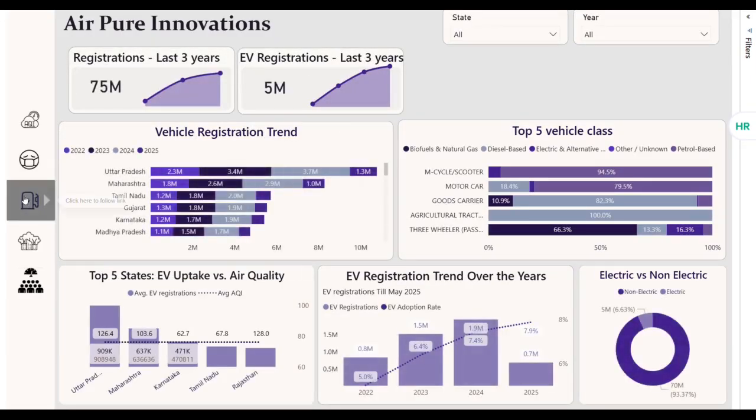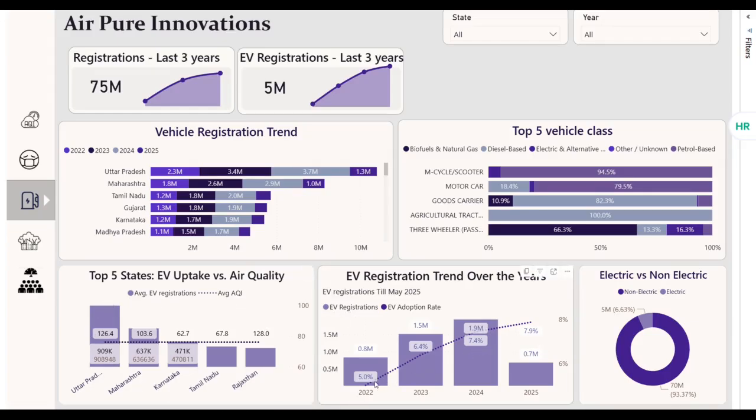Next, let me take you all through the vehicle registration dashboard. As you can see, Uttar Pradesh has the highest number of vehicle registrations across India, followed by the states of Maharashtra, Tamil Nadu, Gujarat, Karnataka and Madhya Pradesh. These are the top five vehicle classes registered. Uttar Pradesh, Maharashtra, Karnataka, and other states have the highest number of EVs across India.